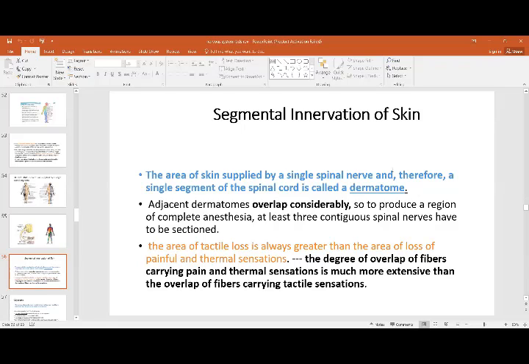Then you have segmental innervation of skin. The area of skin supplied by a single spinal nerve, and therefore a single segment, is called a dermatome. They considerably overlap. It is said that touch is always greater in loss, that is, the sensation of touch is impaired more as compared to temperature and pain sensation. The degree of overlap of fibers carrying pain and thermal sensation is said to be more as compared to touch sensation. So overlap of touch sensation is less as compared to pain and temperature. Whenever a nerve is involved, pain and temperature are less affected, whereas touch is always greater in the area of loss.